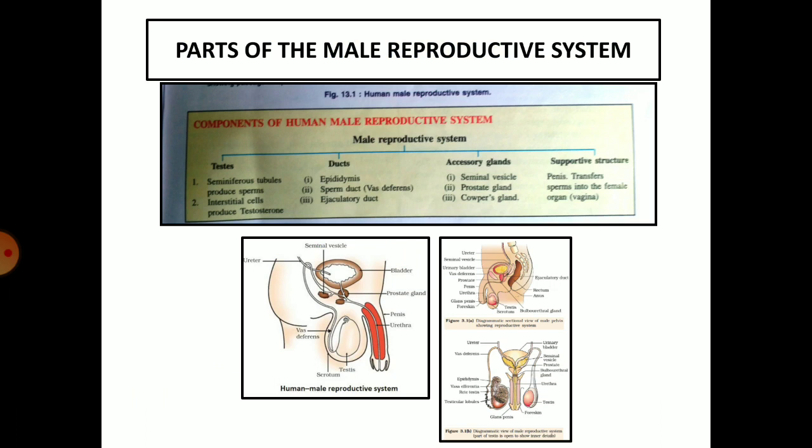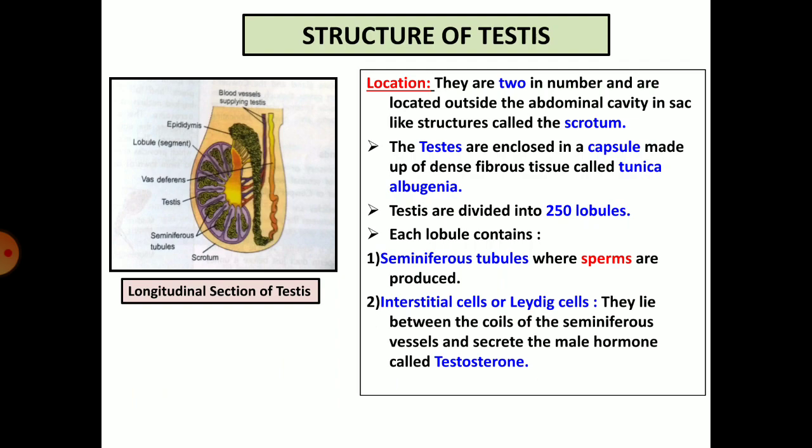Now, let us see each structure in detail. Structure of the testes. Location. They are two in number and are located outside the abdominal cavity in a sac-like structure called the scrotum. The testes, during the fetal stage, are present in the abdominal cavity up to the 7th month.